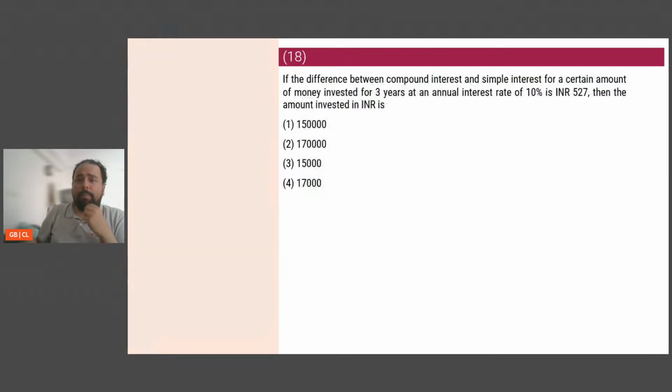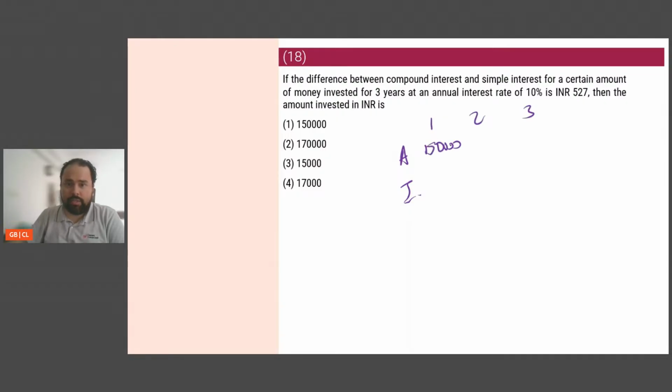If the difference between compound interest and simple interest for a certain amount of money invested for 3 years at an annual interest rate of 10% is 527, find the amount invested. Okay. So let's say I look at amount and I look at interest, and I say year 1, year 2, year 3. So year 1 I have 1,50,000. Let me give myself a little space. Year 2, year 3. Interest is 10%. So let me write the interest percentage.